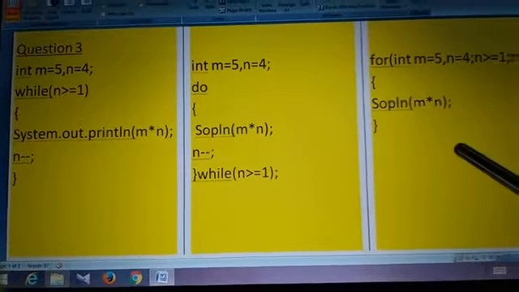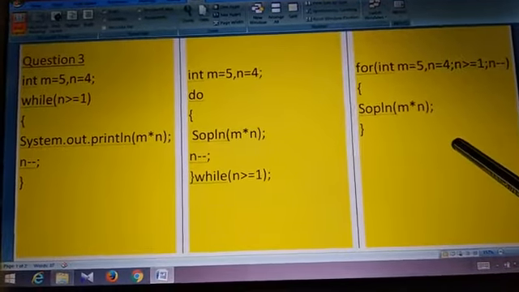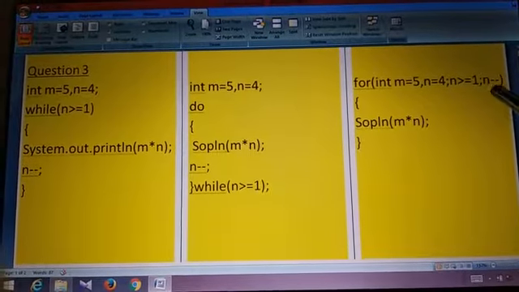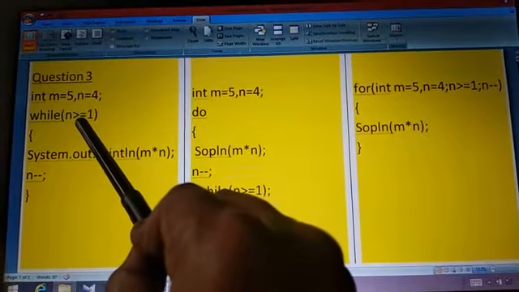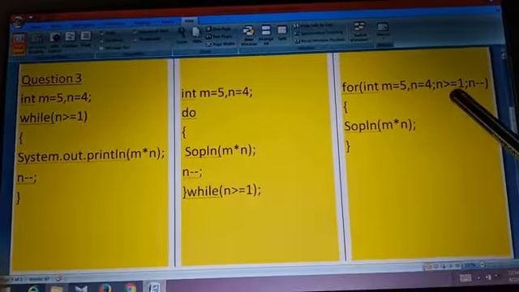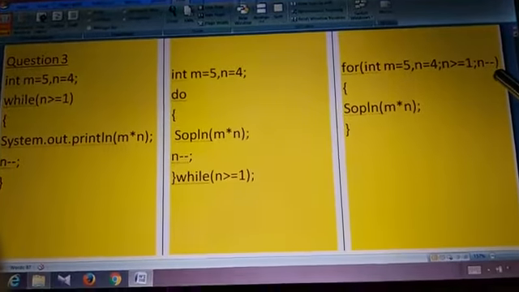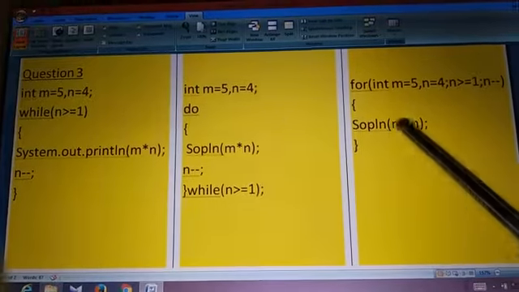Now which is the corresponding for loop of this question? This is a question, for loop. What is the syntax of for loop? For initialization, semicolon, test expression, semicolon, updation. This is initialization, then this is test expression, this is updation. Writing that initialization, semicolon, test expression, semicolon, updation. Okay. Then open the curly bracket, which is the body of this loop, only this one. So write this as the body.